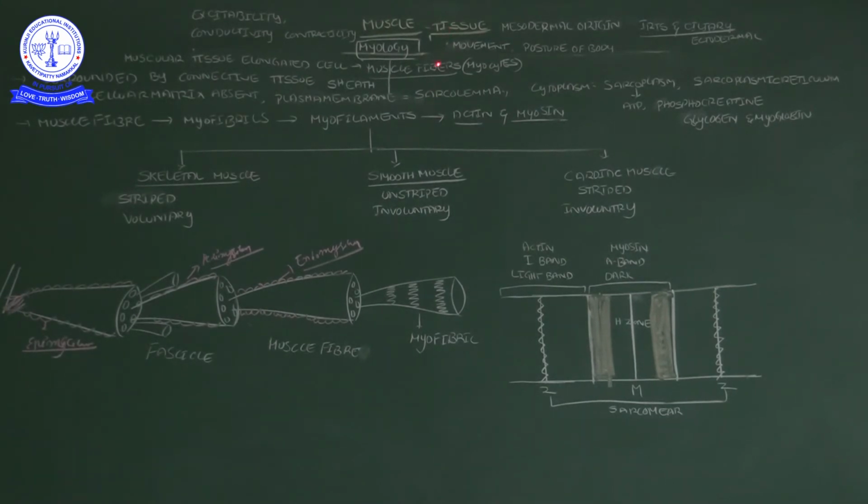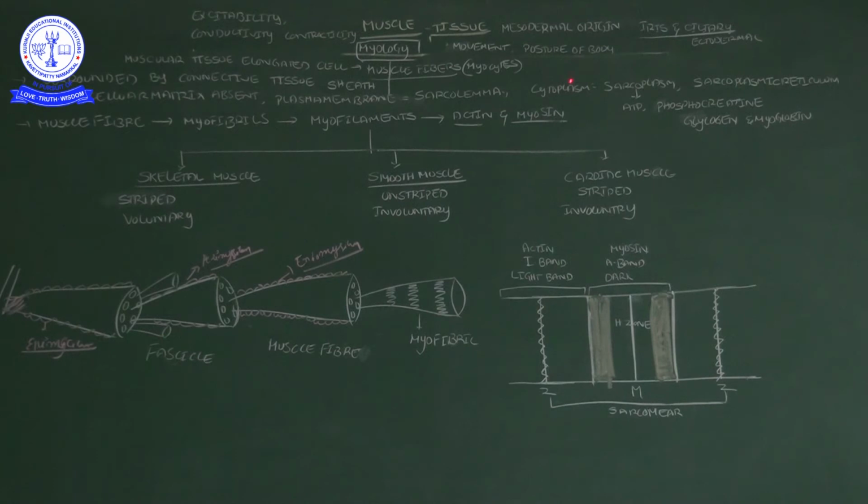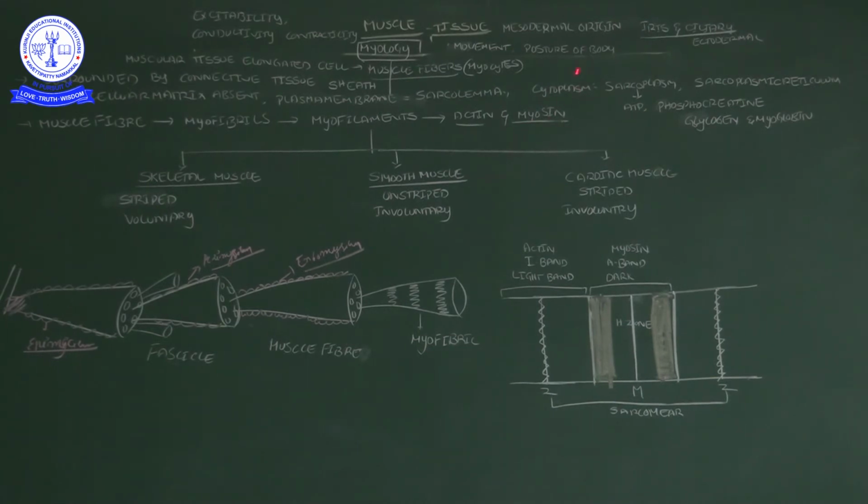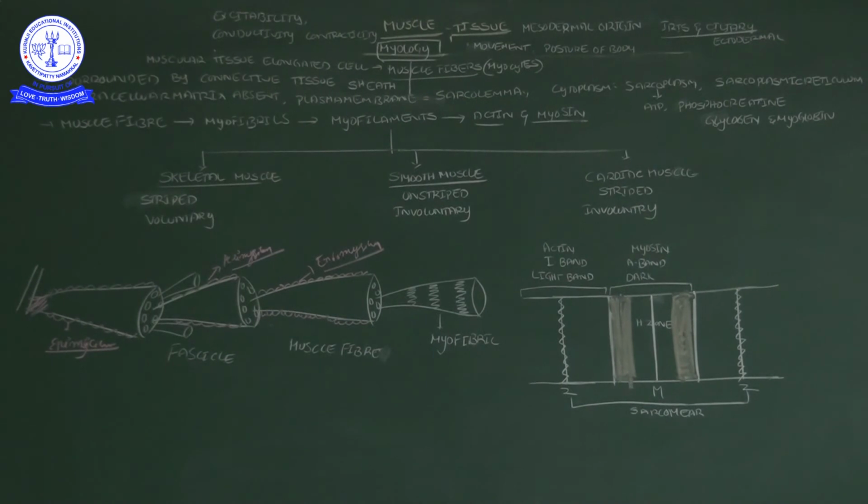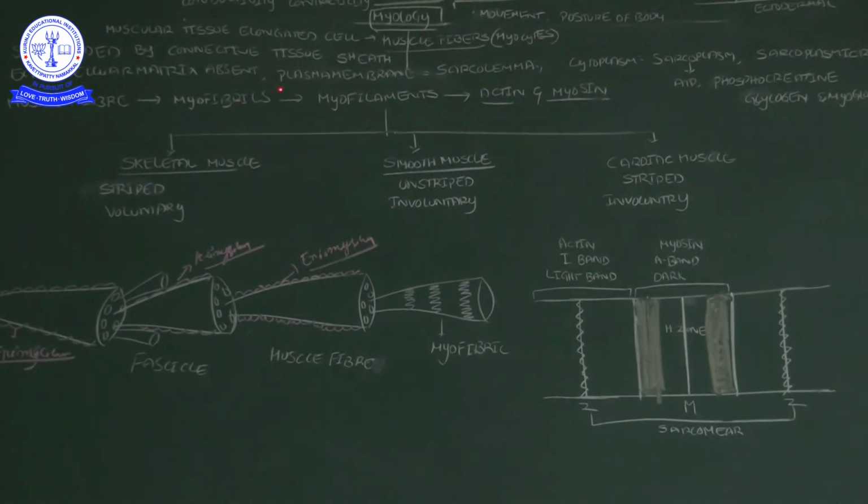Our movement is done by the muscle, but muscle alone cannot show movement; muscle coordinates with the skeletal system. Only the skeletal system alone cannot show movement either. Posture of the body means one type of style given by the person, and that is also given by these muscles. The muscles are covered by a protective sheath belonging to connective tissue, and the extracellular matrix is absent.